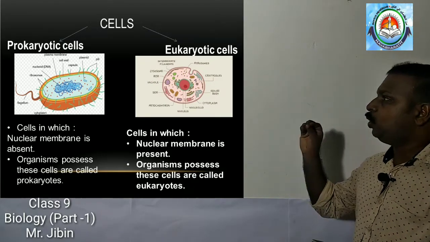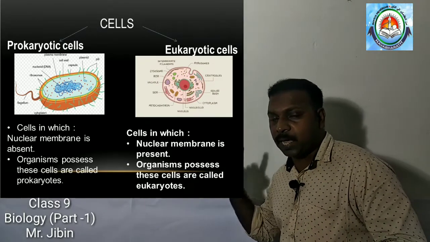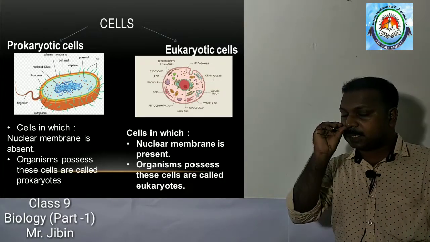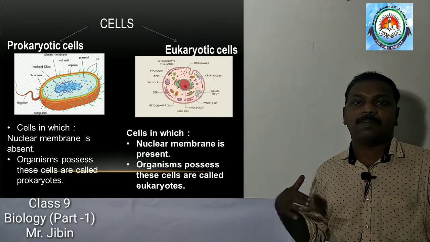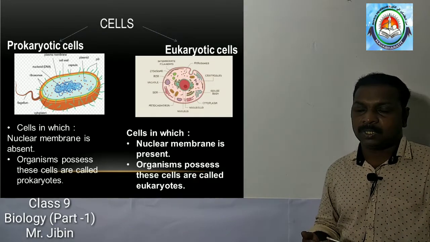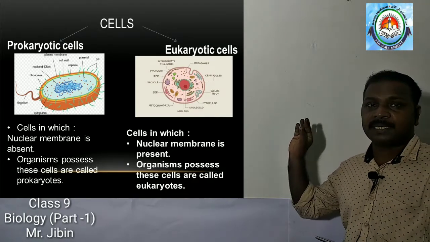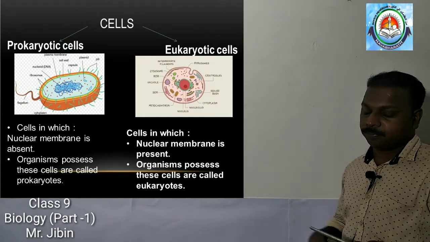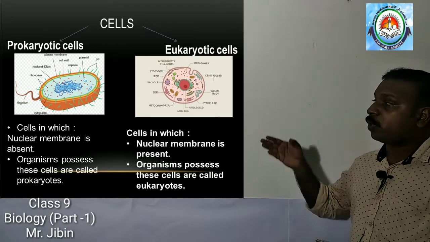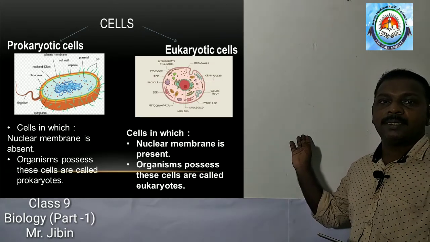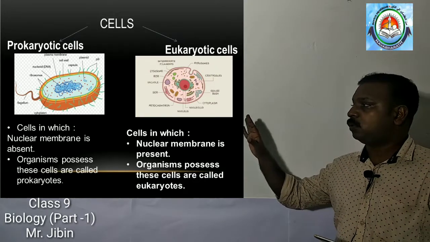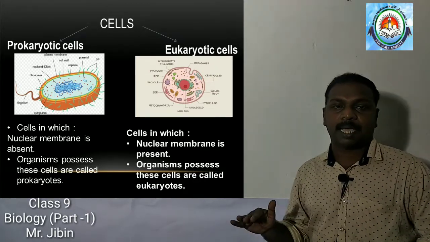But in eukaryotic cells, the nucleus is covered with a membrane, meaning the nuclear membrane is present. So prokaryotic cells are the cells that do not have a nuclear membrane. Nuclear membrane is absent.